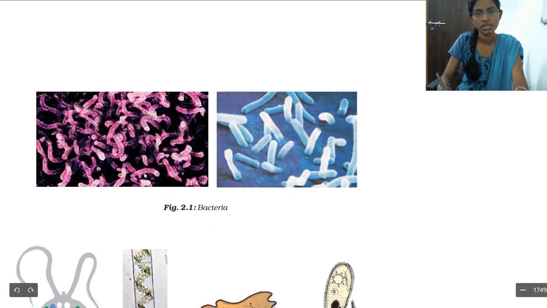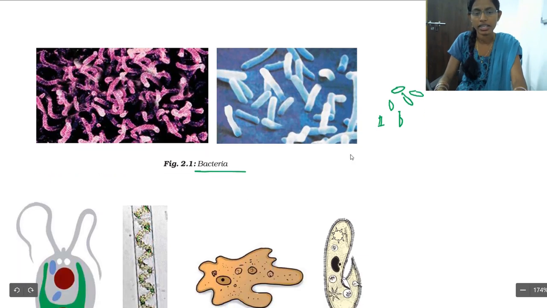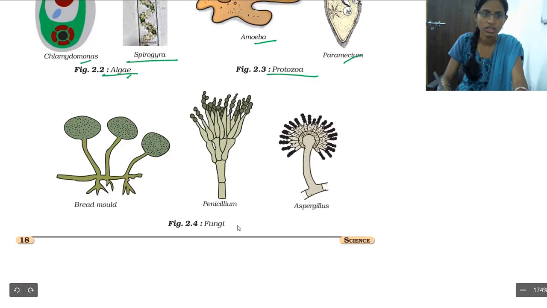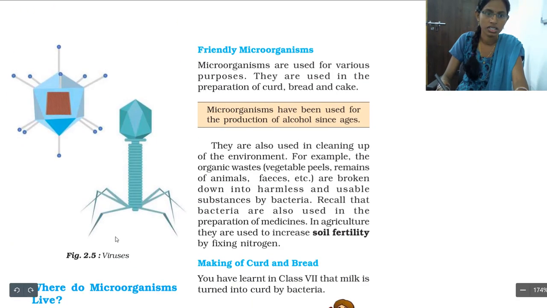Here you are going to see some bacteria. If you see, these are rod shaped. Exactly, they are in the shape of a rod, so they are called rod shaped bacteria. In bacteria also you are having many types. The algae mostly grow in water. Chlamydomonas and Spirogyra are examples of algae. In protozoa, amoeba and paramecium are examples of protozoans, and bread mold, penicillium and aspergillus, these three are examples of fungi. So these are the viruses.